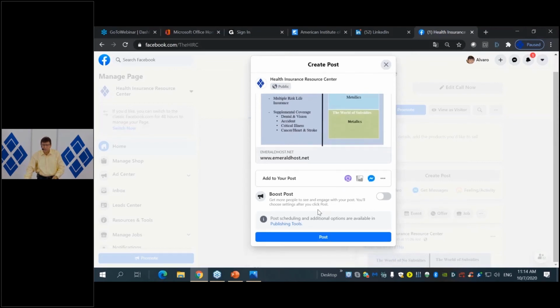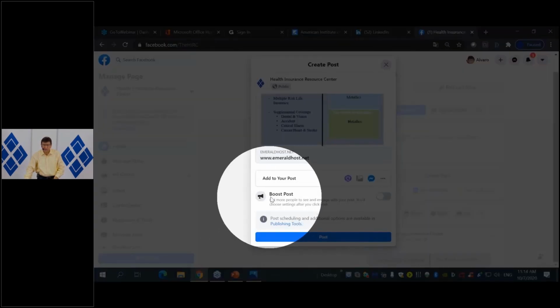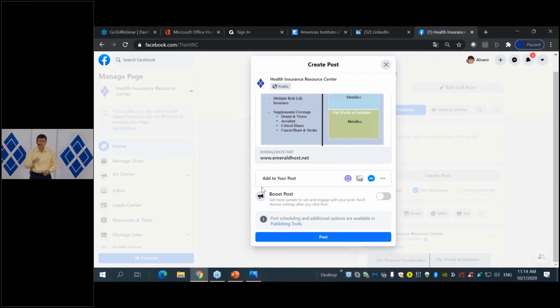Again, I could boost this post. It's very important that you understand this. In Facebook, you have what is called organic growth, which is when you just place something somewhere and let it happen. That's called organic. But normally, when you do that, it doesn't go anywhere, and Facebook is designed to work that way.